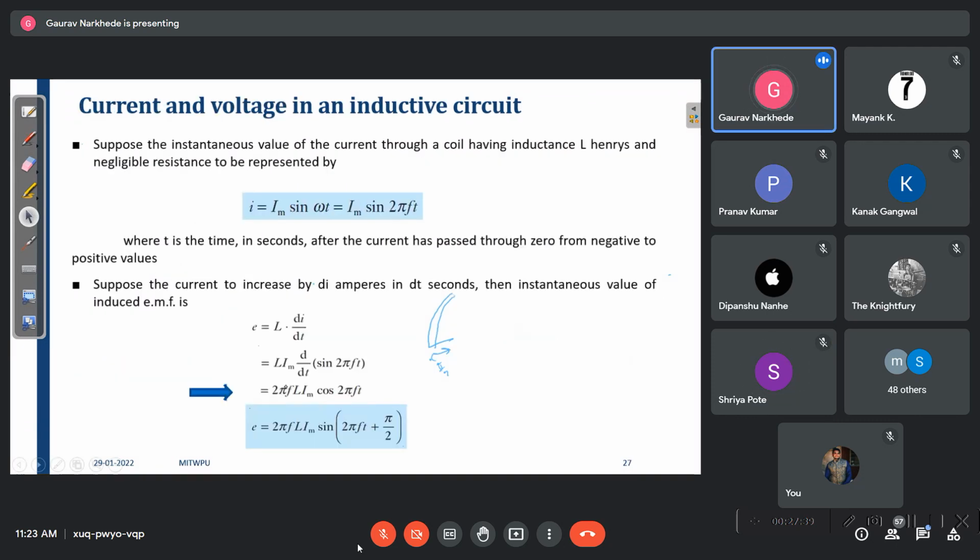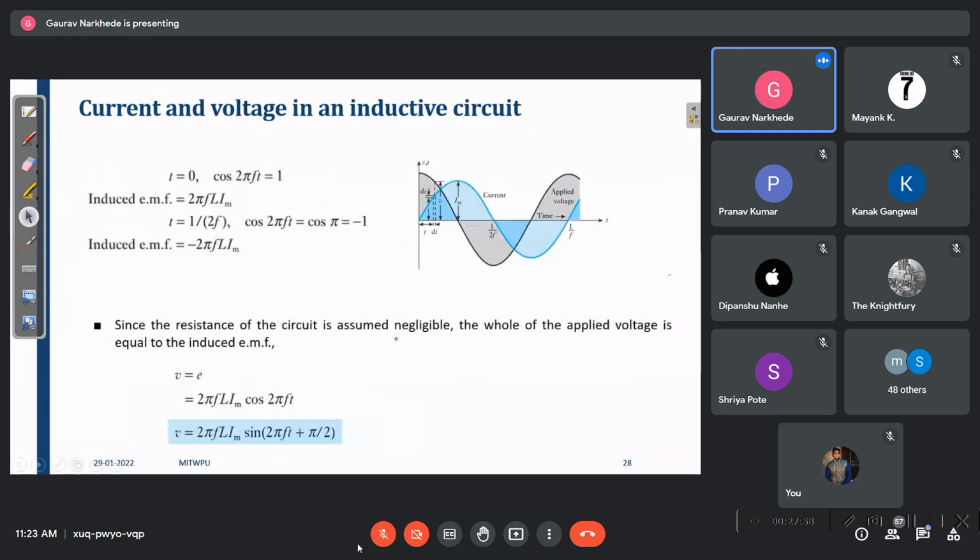Yes, the voltage in the inductor is L di by dt, that we have seen in the 12th class. And here I can say the inductor will store the energy in the form of current. And yes, this is the relation between current and voltage in the inductor. We can say in the inductor, voltage leads current by 90 degrees.